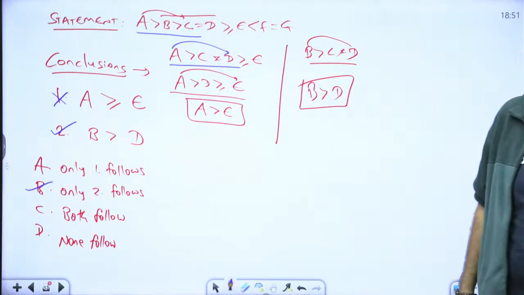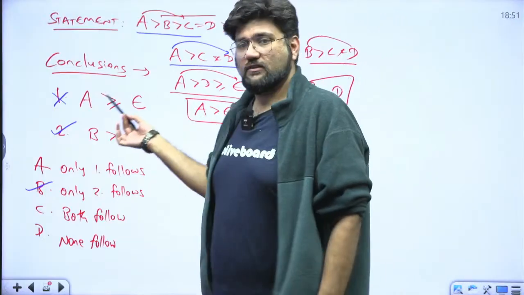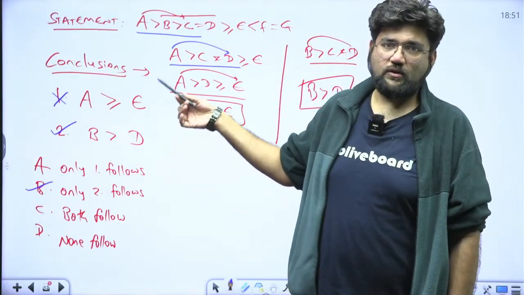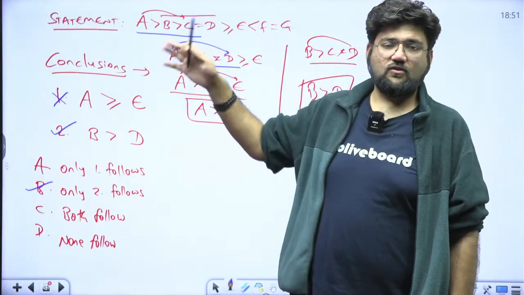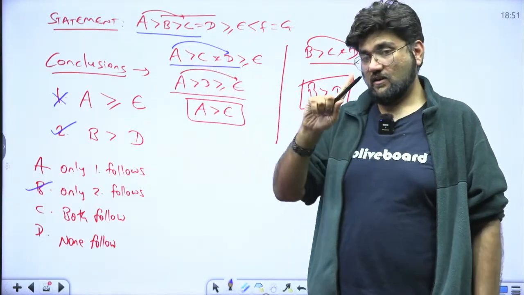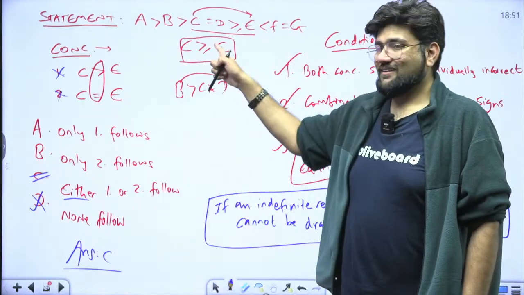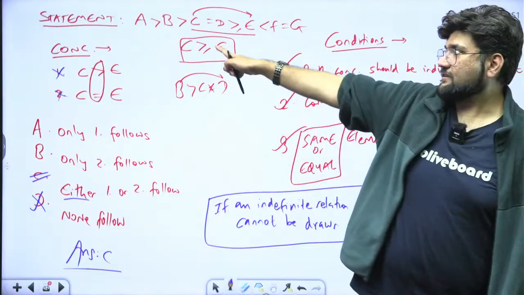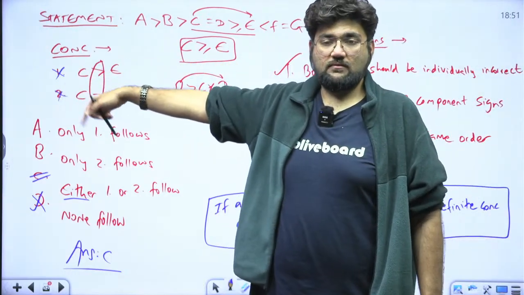Why is that? Just now this guy taught us, shouting at the top of his voice, that if this exists, then this will not exist and vice versa. Observe where we are going. Read this rule now: if an indefinite relationship exists, then a definite conclusion cannot be drawn.